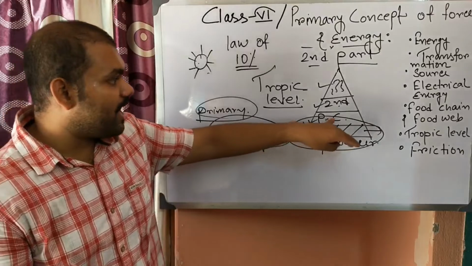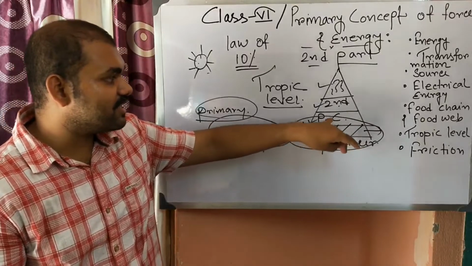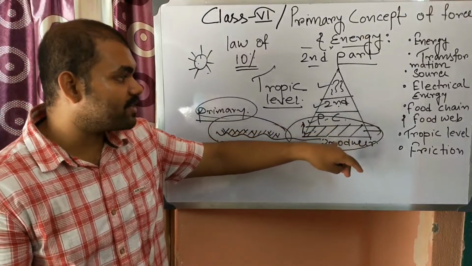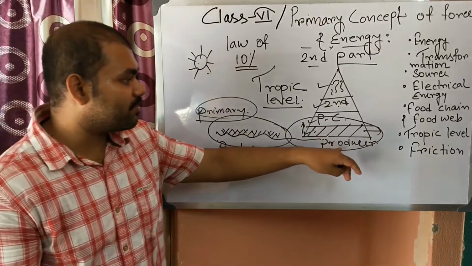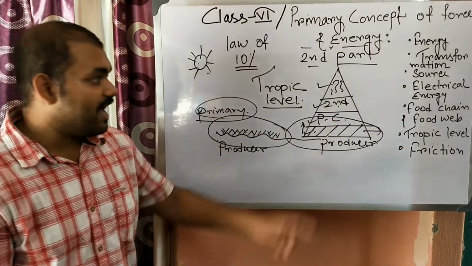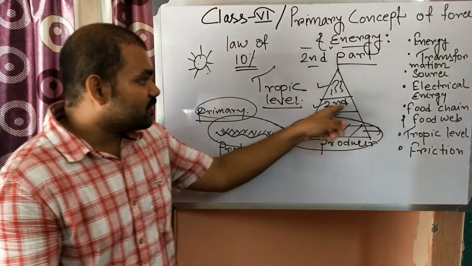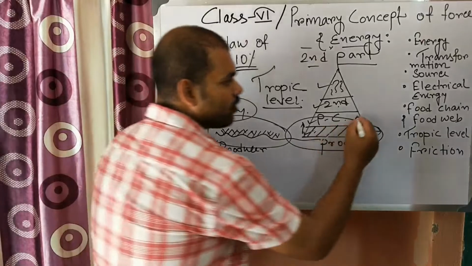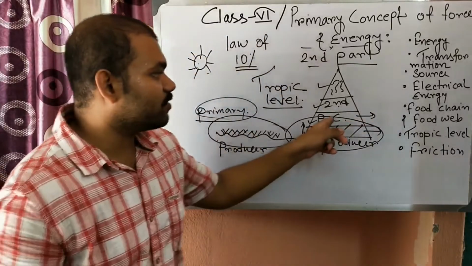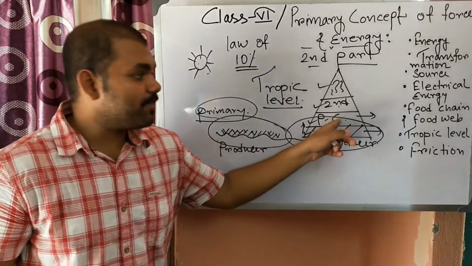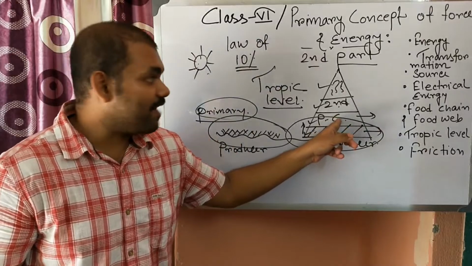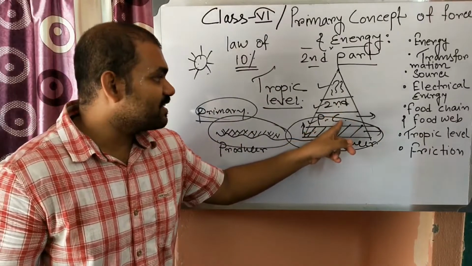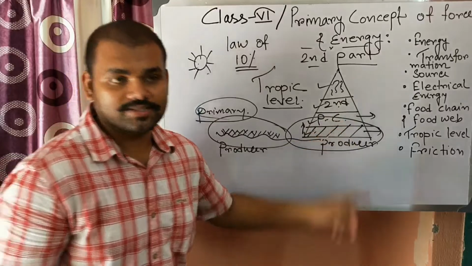Suppose this is grass, then this is grasshopper, so the grasshopper will get 10% of the energy taken by the producer. Next, of the total amount of energy taken by the second trophic level, 10% is available for the third trophic level as it is stored as mass.